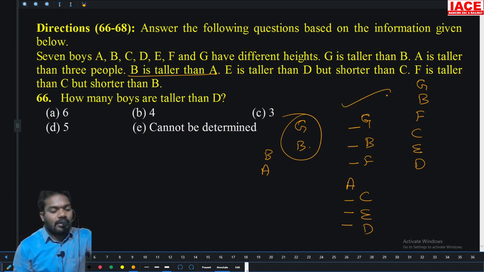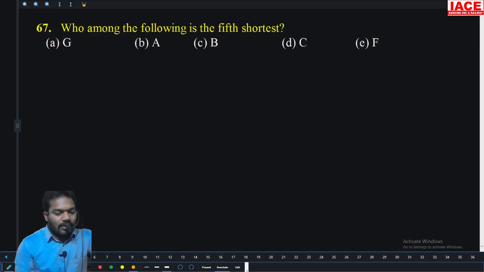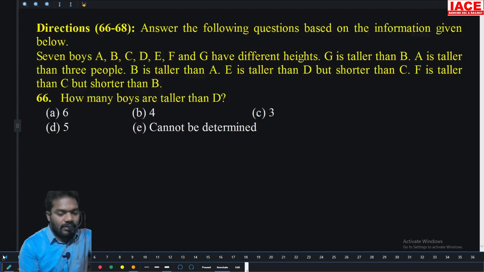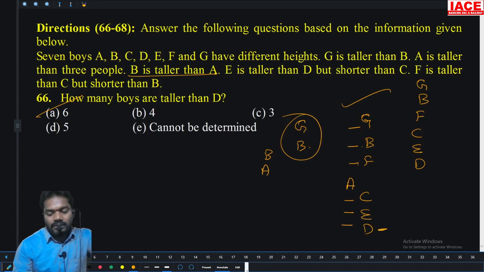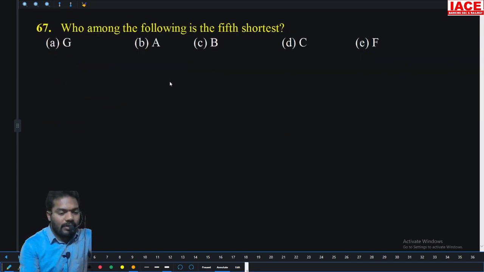How many boys are taller than D? So 1, 2, 3, 4, 5, 6 members. Option A is the right answer. Who among the following is fifth shortest? This is first shortest, second, third, fourth, fifth. Who is that? F. So option E.